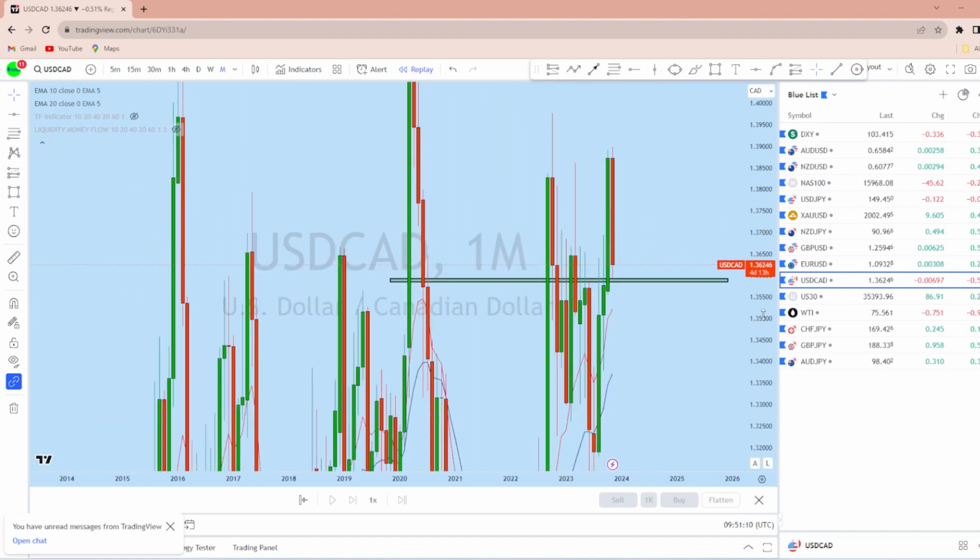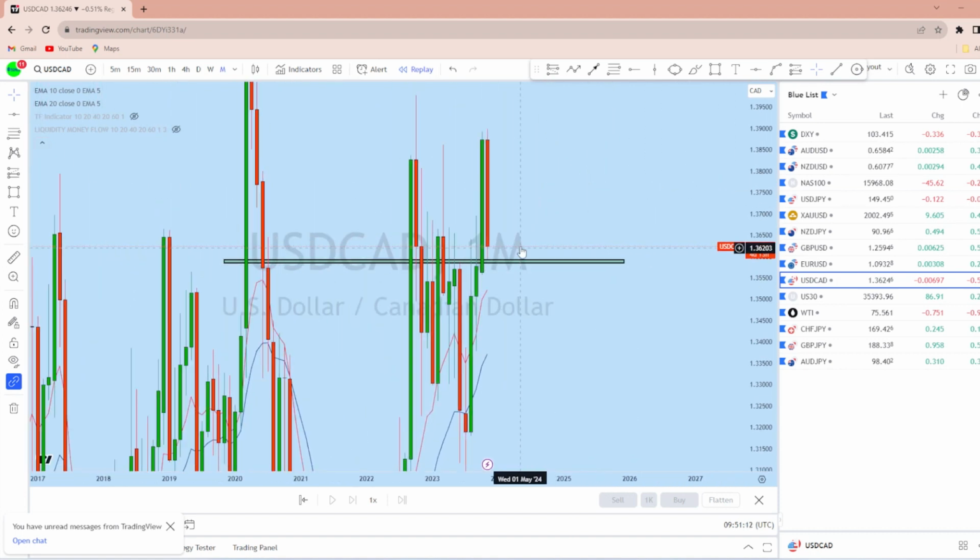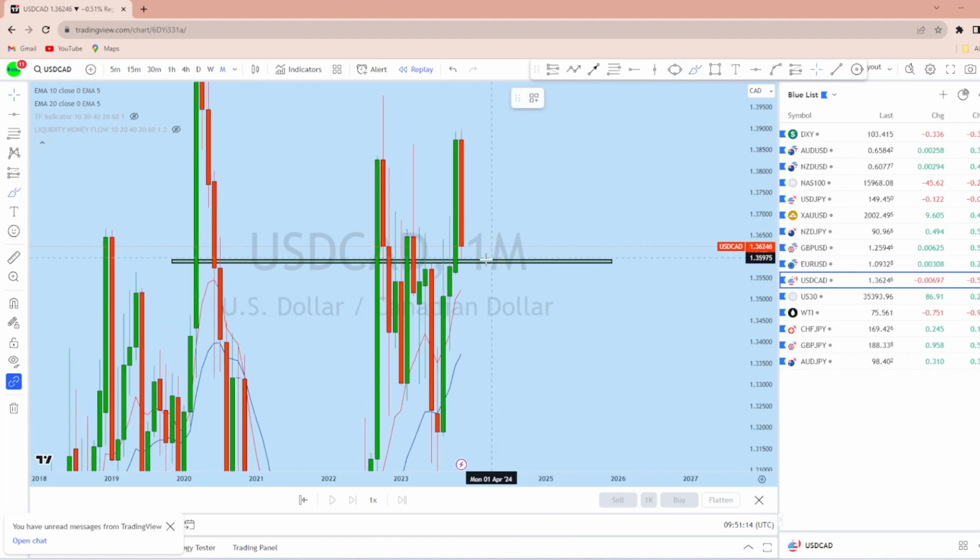Now as you can see in that area on dollar CAD, the price is currently approaching that level. What we can expect on dollar CAD is for the price to break this level and then go back up to create a new higher high.